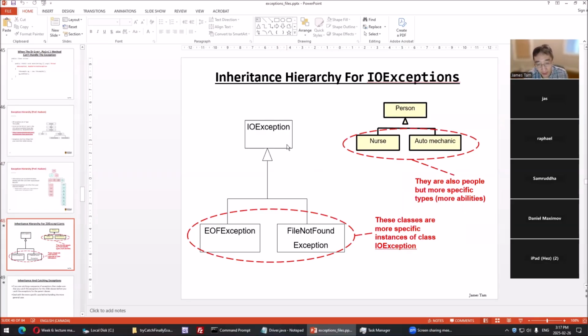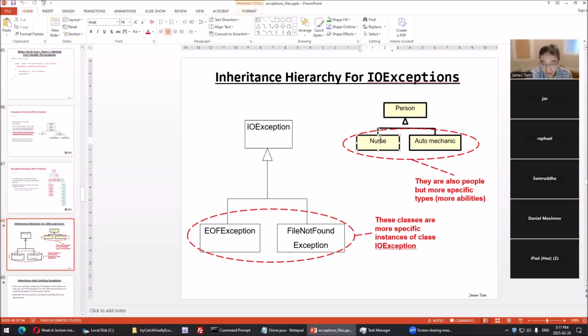Now the part that I'm going to get to is over here, because when I just say that an end of file exception is an IO exception, you can substitute one for the other. I use a real life example just to show the substitution in terms of inheritance. If we had a person, a concept of person or a class, they have certain capabilities. A nurse is also a person, but a more specific type of person.